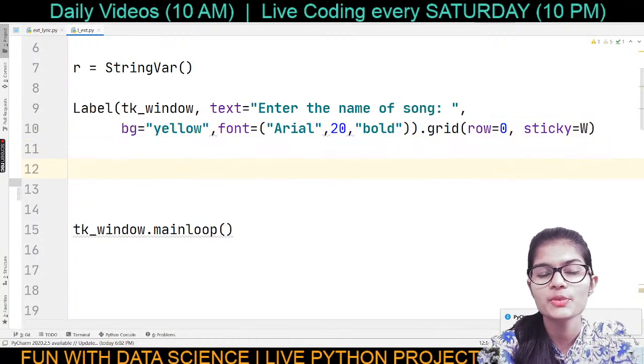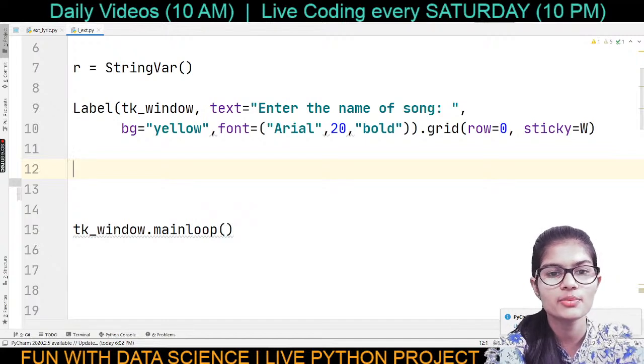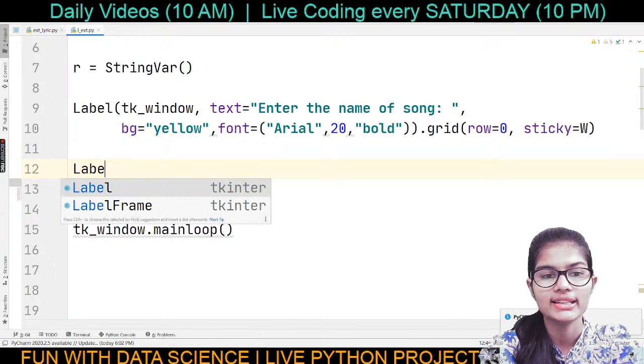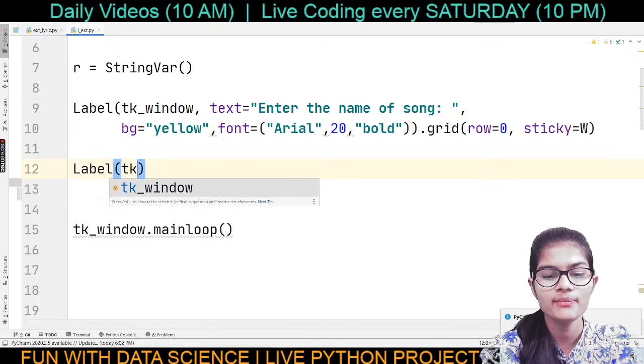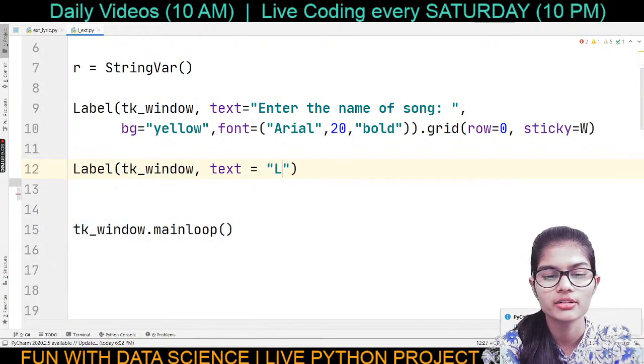So yeah, this particular label has been done. That's enter the name of the song. Now, next, what I have to do is write the next thing. My next label is again going to be the Label, enter window, comma. Now, what about the text that I want to write here? My text is going to be the lyrics.